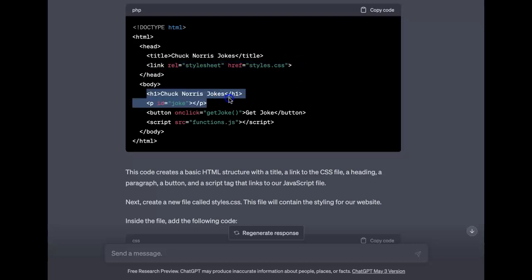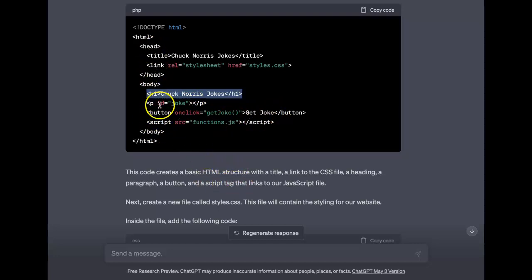A heading, here's a heading, an H at least. I don't see the word heading anywhere, but a heading, Chuck Norris jokes, that sounds like a heading. That makes sense. A paragraph, here's the P, paragraph probably, it's empty. A button, I see the button, and a script tag. There's the script.